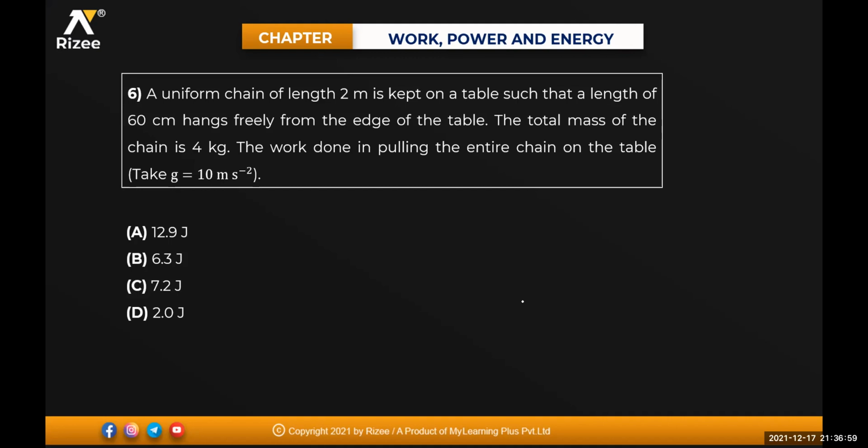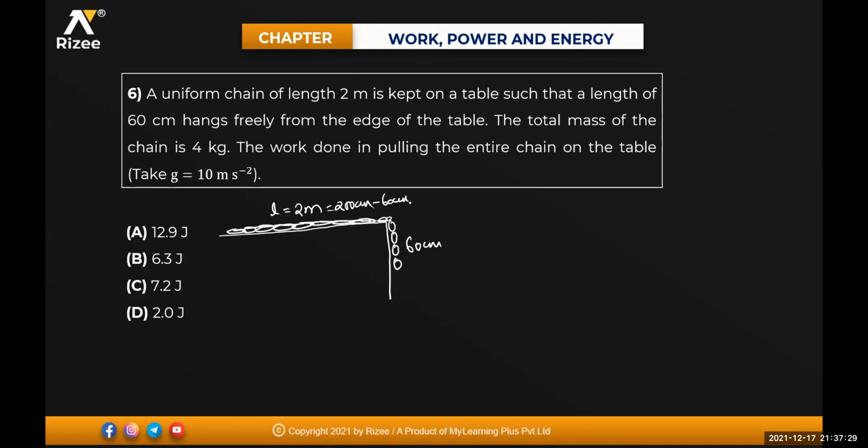A uniform chain of length 2 meter. Okay, this is your chain, of length 2 meter, is kept on a table such that a length of 60 centimeter hangs freely. Okay, 60 centimeters is hanging freely. That means this will be equal to 200 centimeters minus 60 centimeters on the table.